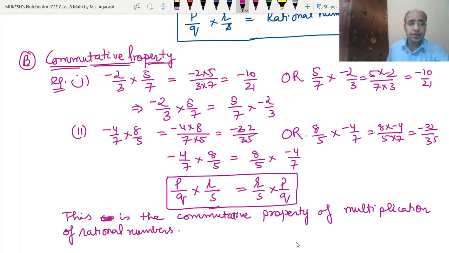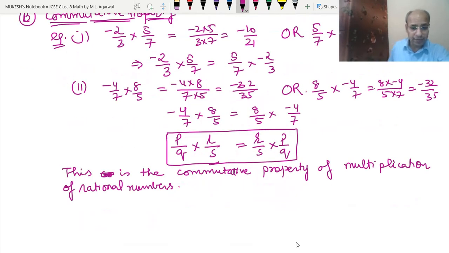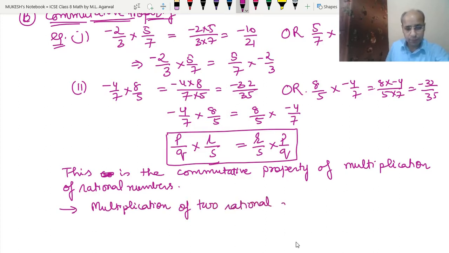So we can say the rational numbers are commutative under multiplication, or multiplication of two rational numbers is commutative. So we can write that multiplication of two rational numbers is commutative.